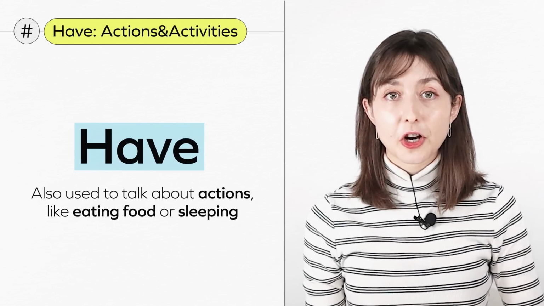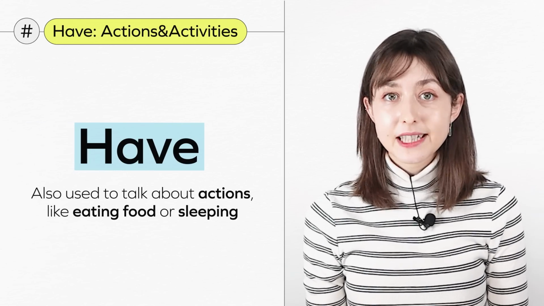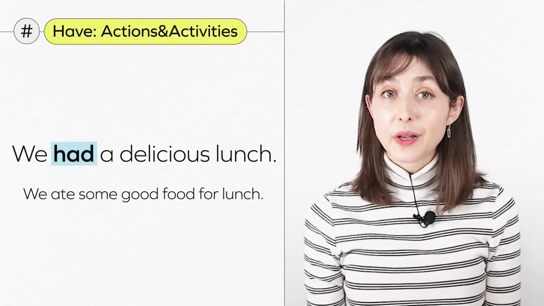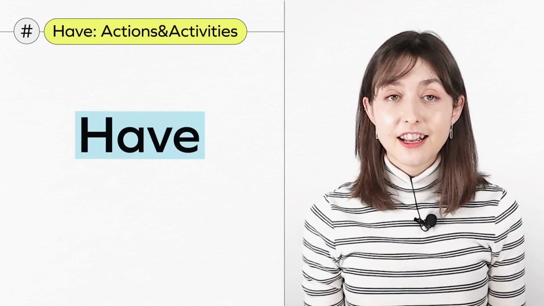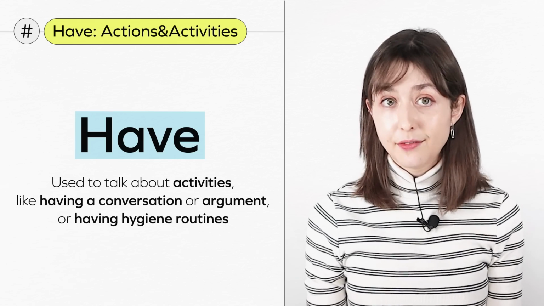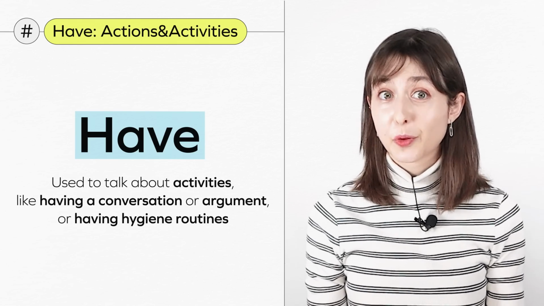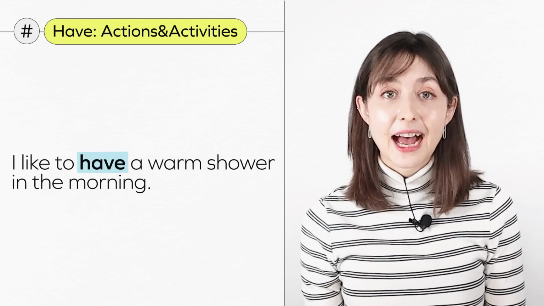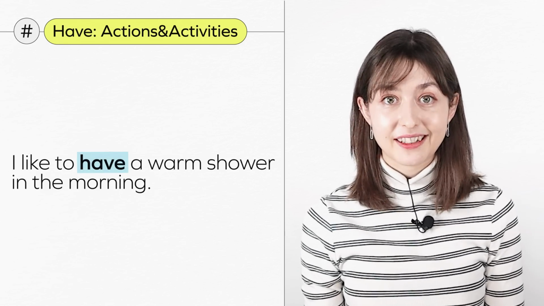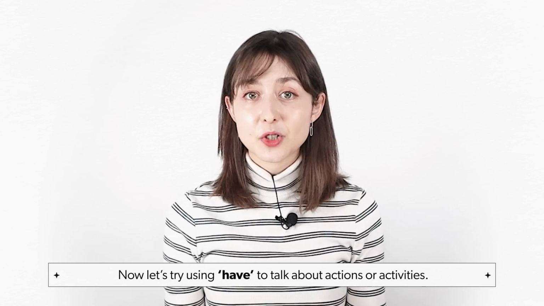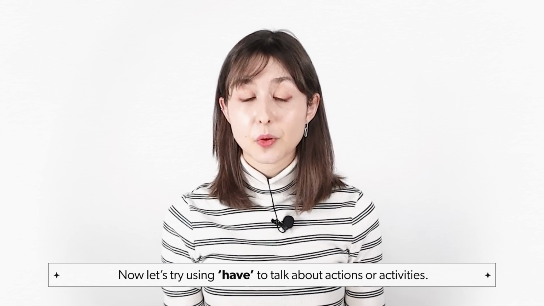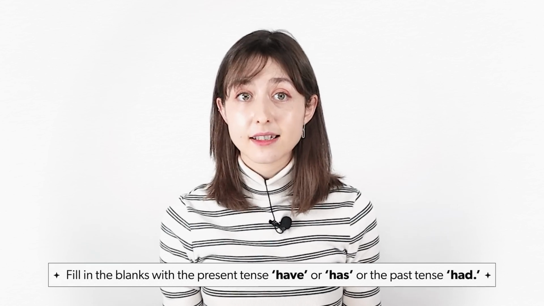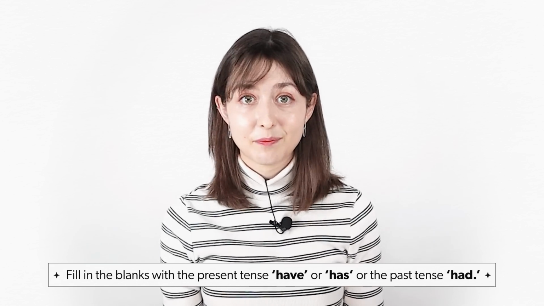Have is also used to talk about actions like eating food or sleeping. For instance, we had a delicious lunch. This means we ate some good food for lunch. Finally, it's used to talk about activities like having a conversation or argument or having hygiene routines. For example, I like to have a warm shower in the morning. Now let's try using have to talk about actions or activities. Fill in the blanks with the present tense have or has or the past tense had.